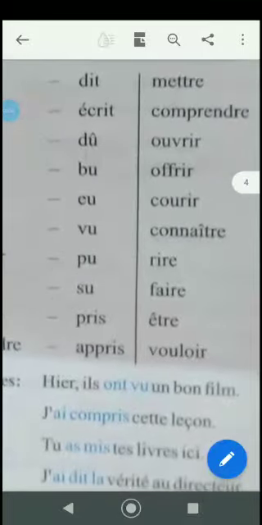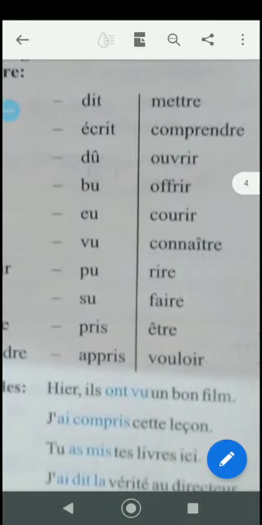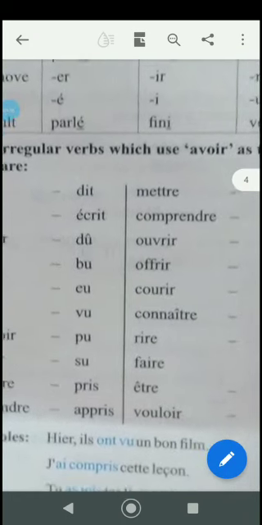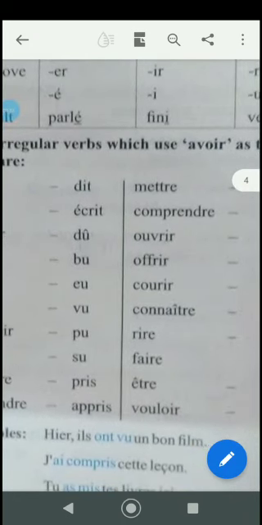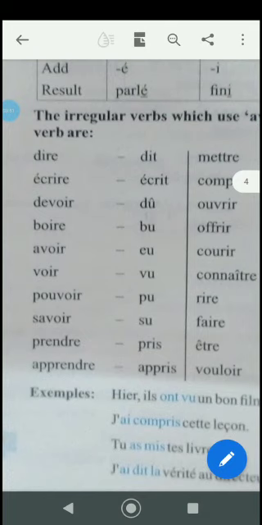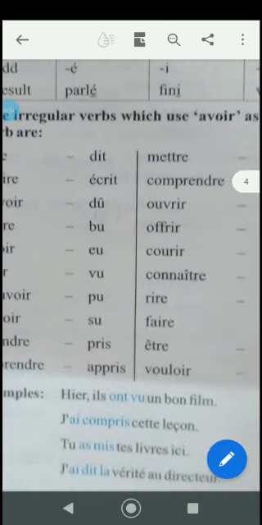Now, example: hier ils ont vu un bon film. Hier means yesterday. According to the subject pronoun ils, you have to take the avoir. You must be wondering why we are not taking être here. Être will be for you in the next grade. Right now you are only going to use the avoir conjugation. Clear? So it is ils ont. Now what is vu? The past participle of voir.